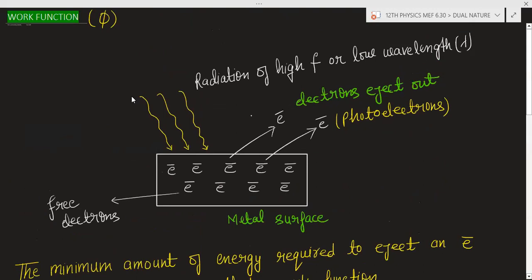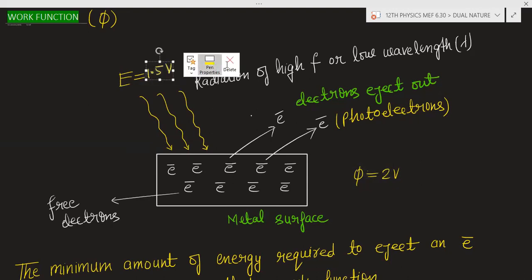Suppose the work function of this metal surface is 2 volt. And you are giving energy to this surface as 1 volt. So in this case, you are giving less energy than the required energy to eject an electron. What is the required energy to eject an electron? 2 volt, but you are giving 1 volt. Now you are giving 1.5 volt. This energy is also less than the required value.